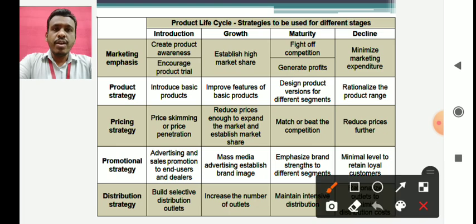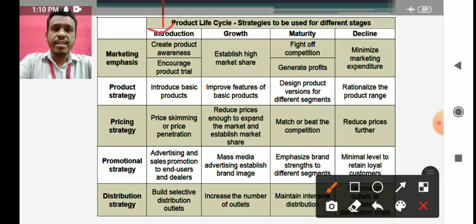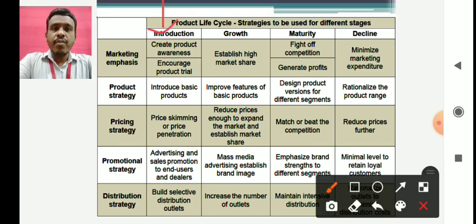Now in the introduction phase, what is the marketing emphasis? Your marketing emphasis, or your core attention, should be on two main things. One is to create product awareness, and the second one is to encourage product trials. Now, how can you create product awareness? This can be achieved by mass advertisement.